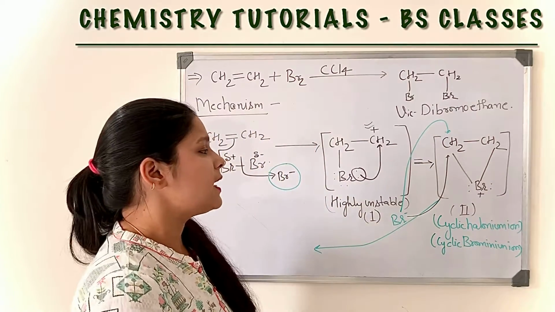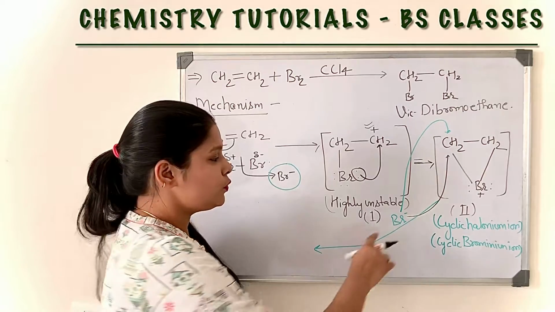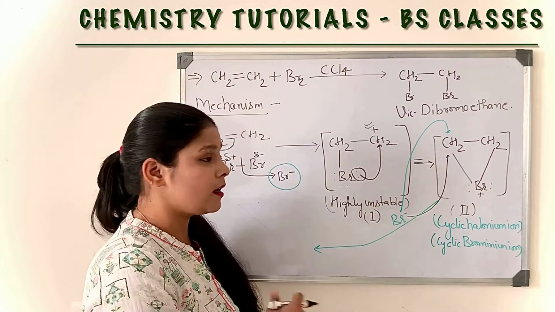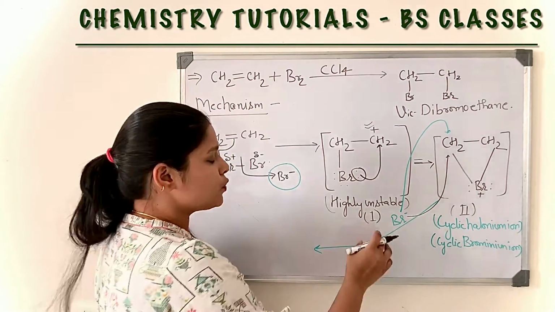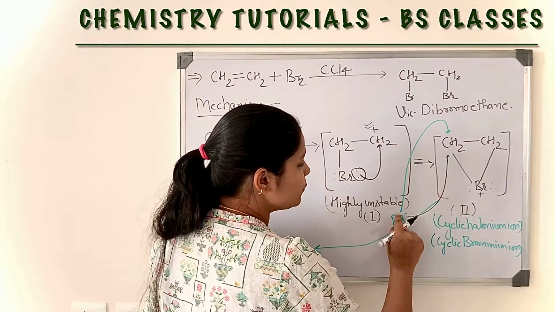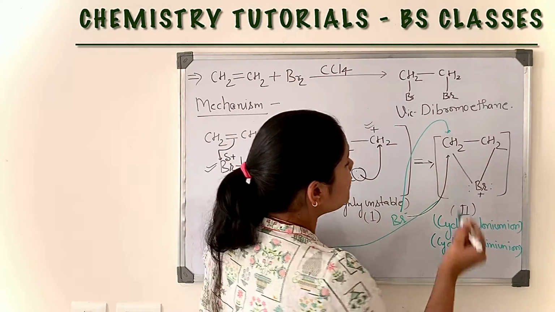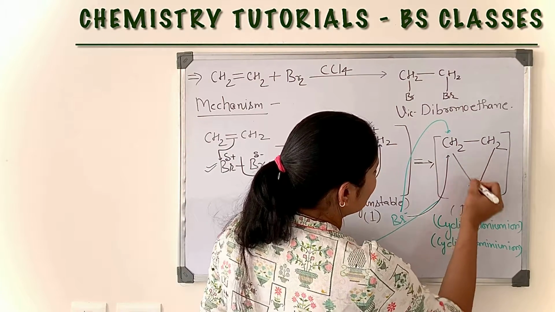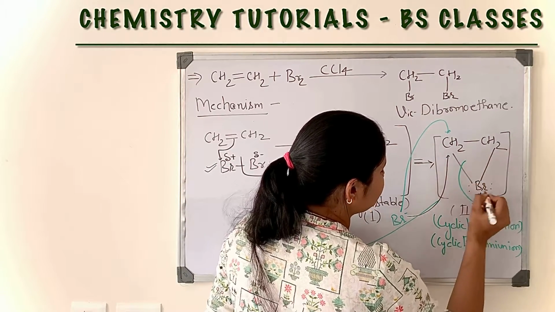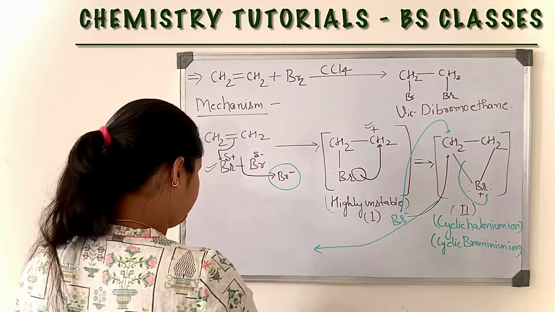Both the bromines have lone pairs. So due to the presence of lone pairs, there is a repulsion. To avoid the repulsion, this bromine attacks on the upper side, and the bond between carbon and bromine will break and form.